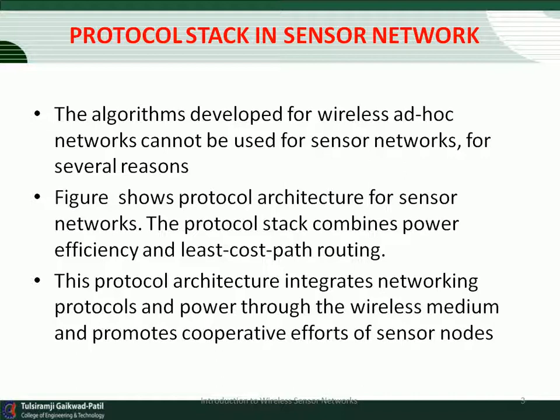several reasons. One is that the number of sensor nodes is typically much more than in a typical ad hoc network. Sensor nodes, unlike ad hoc nodes, are prone to permanent failure. In addition, sensor nodes normally use broadcast rather than point-to-point communication, with limited power and memory. Unlike computer networks, sensor nodes do not have a global ID, since a typical packet overhead can be too large for them. So the architecture is shown in the figure.